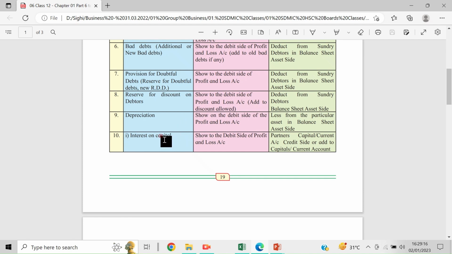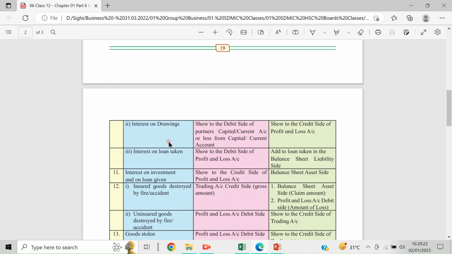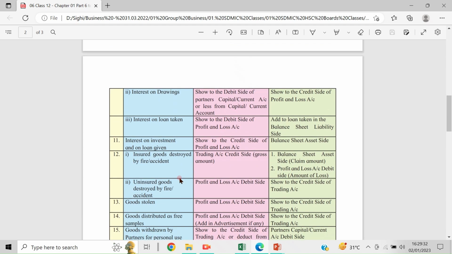So today we will discuss interest on capital, interest on drawings, interest on loan taken, then interest on investment and loan given, then goods destroyed by fire, and whether it is insured.